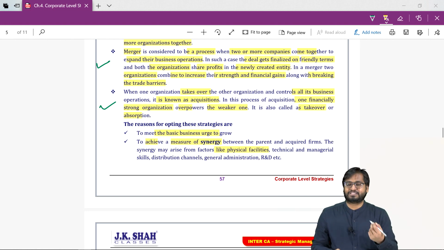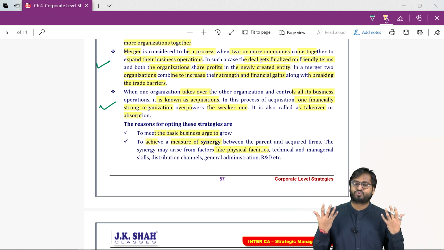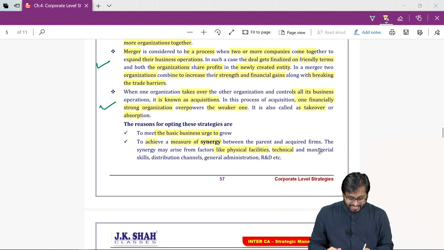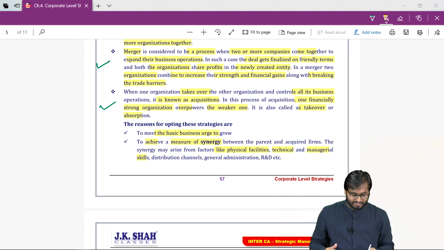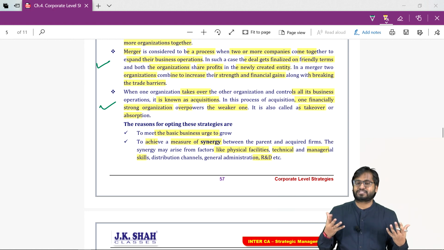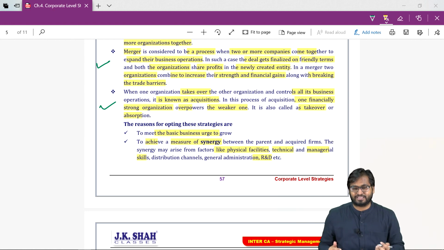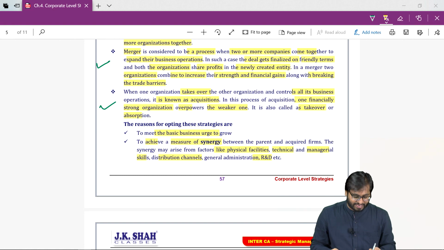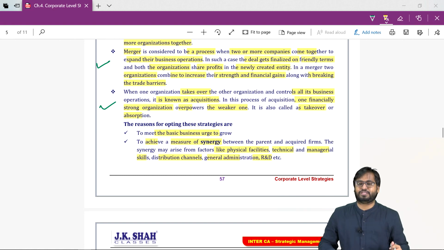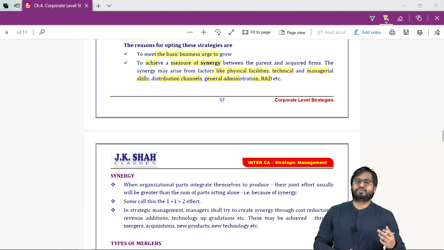It may arise in physical facilities. We will have two factories, technical and managerial skills, the top management, the R&D department. The patents can be shared by both the entities. We can take advantage of the distribution channel. We can take advantage of the general administration. So these were the reasons.